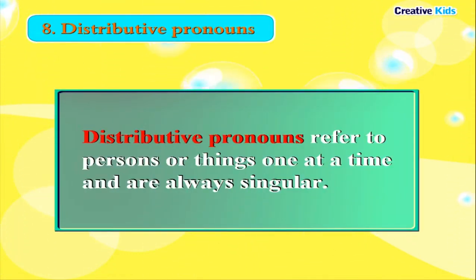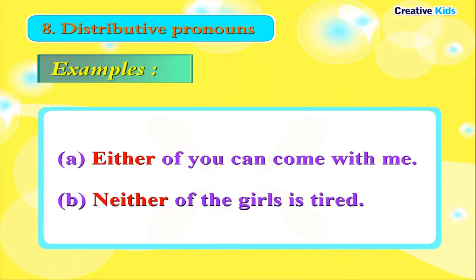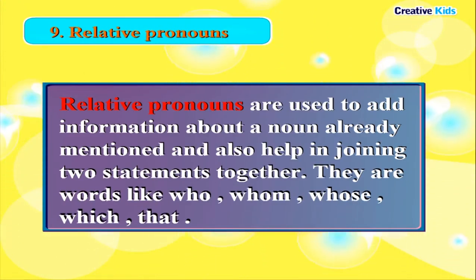Distributive pronouns refer to persons or things one at a time and are always singular. Examples: either of you can come with me. Neither of the girls is tired. Relative pronouns are used to add information about a noun already mentioned and also help in joining two statements together. They are words like who, whom, whose, which, that.